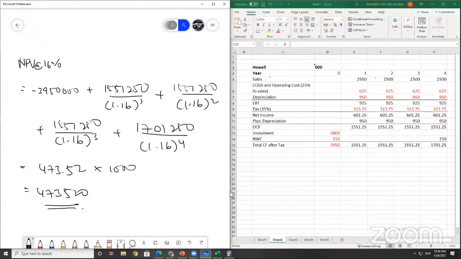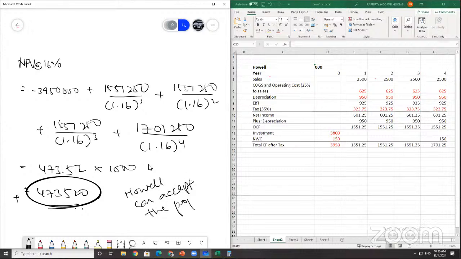Remember we were using decimal points, 1551.25 only, just now. So you need to multiply by 1000 because there's 1000 here. This is already simplified, so it's supposed to be 2.5 million, and this is 1.55 million. Multiply by 1000, you get 473,520. This shows positive NPV, so Oval can accept the project.